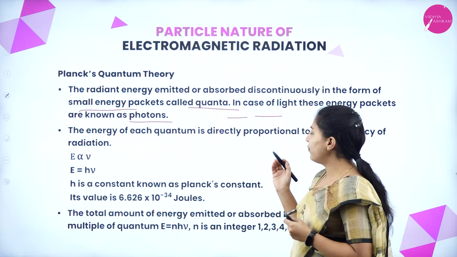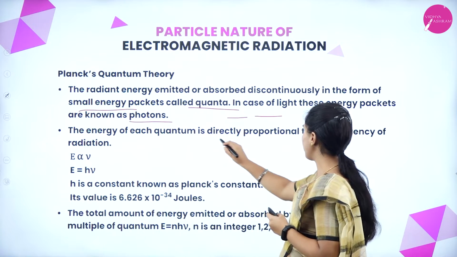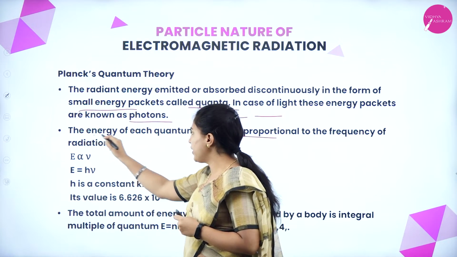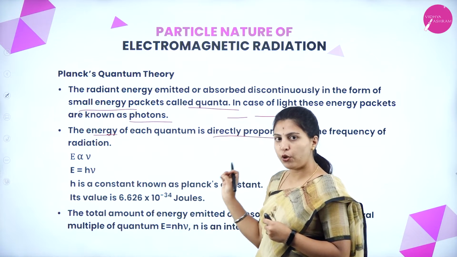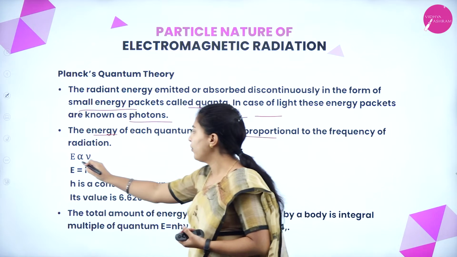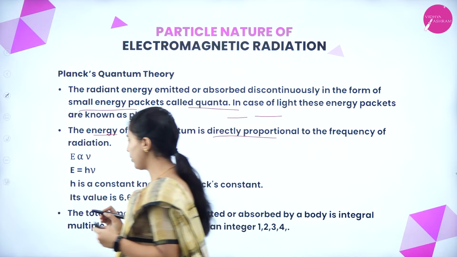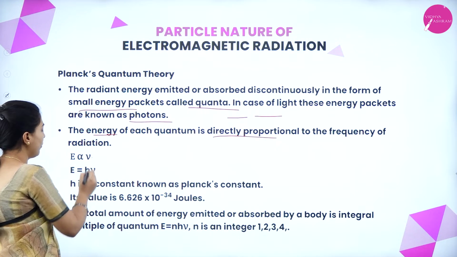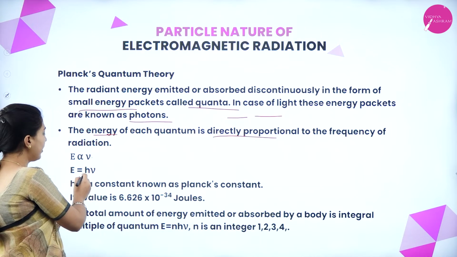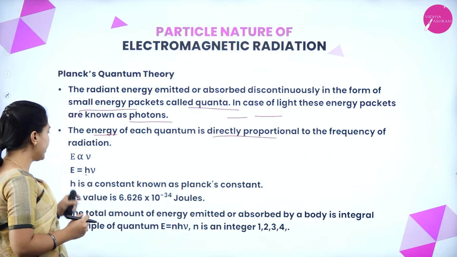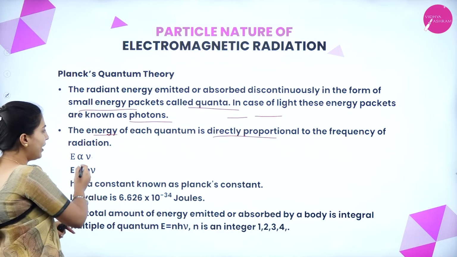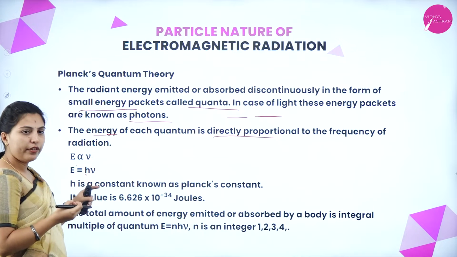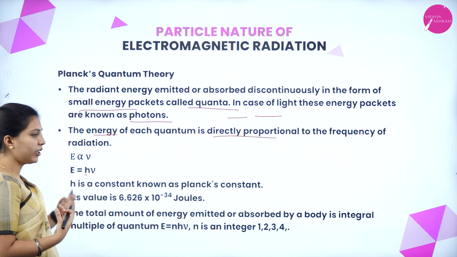The energy of each quantum is directly proportional to the frequency of radiation. That is what we have written in the equation: E is directly proportional to nu, the frequency. Whenever we have a direct proportionality, chemists introduce a constant.